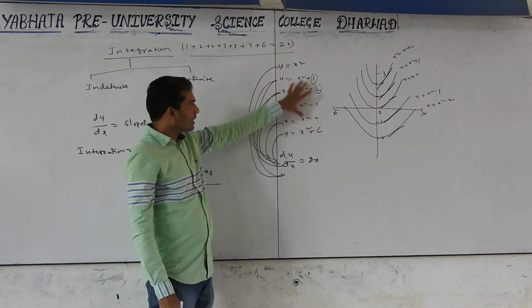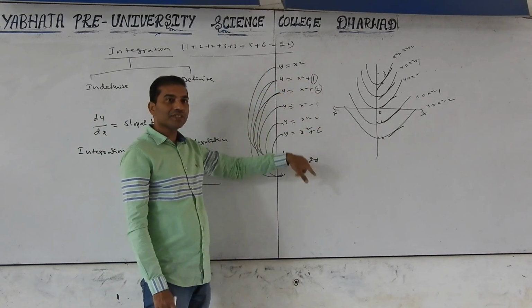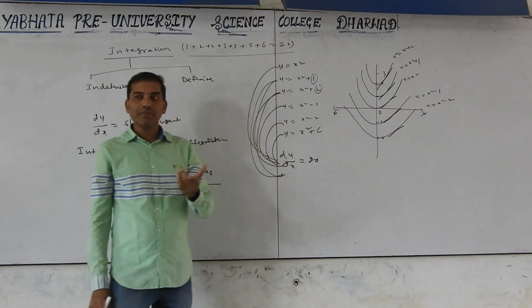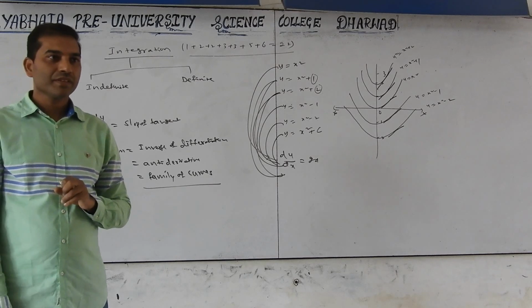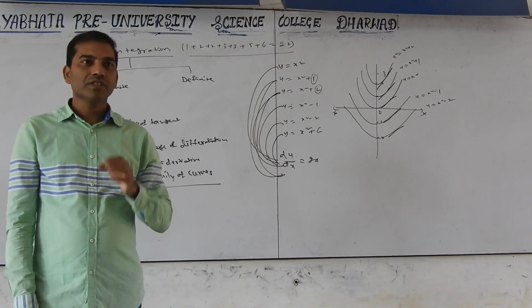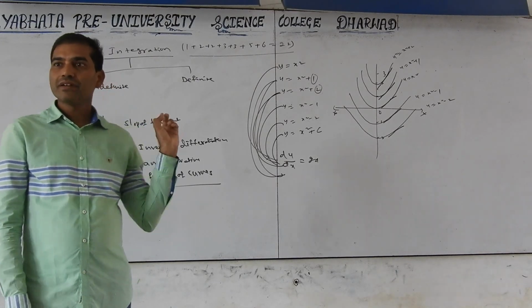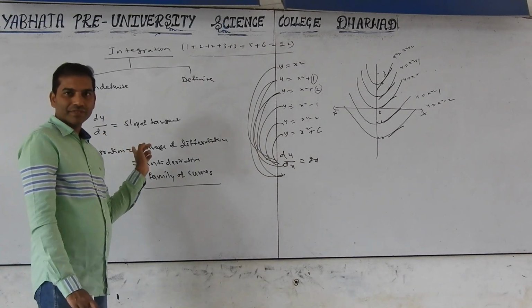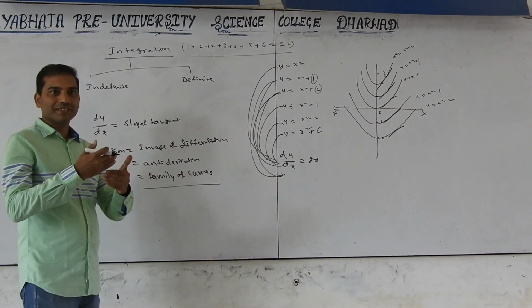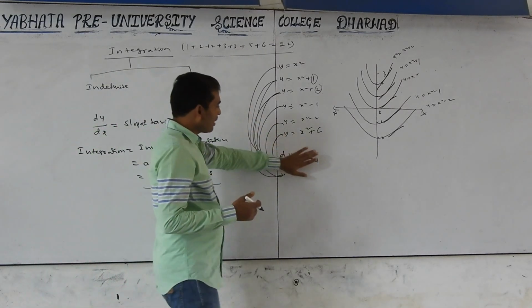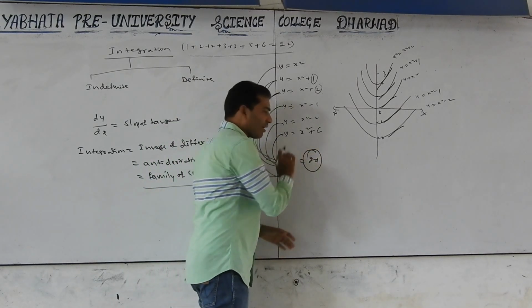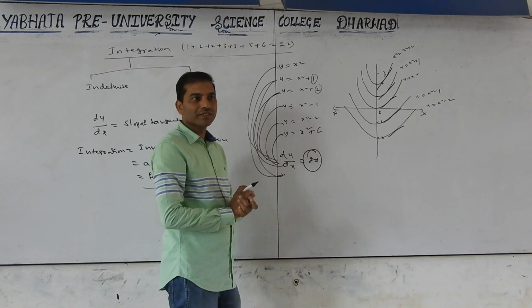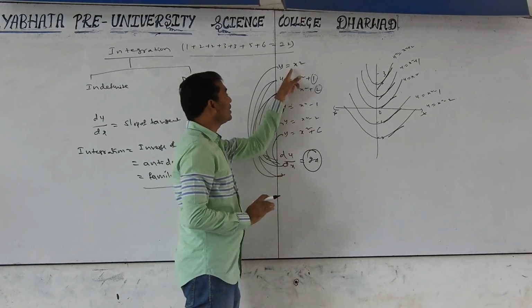All curves are different, but the differentiation is the same. Differentiation the same means the slope of the tangent is the same. The slope of the tangent is nothing but dy by dx. Now the reverse process. See, dy by dx equals 2x. So then 2x is called the antiderivative of these curves.